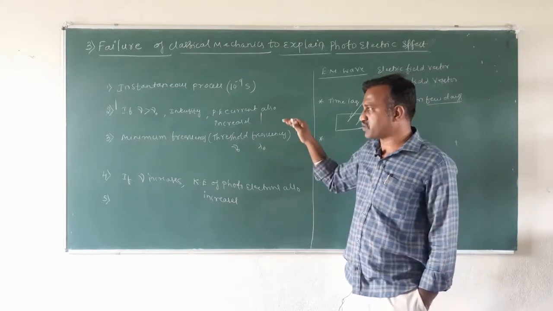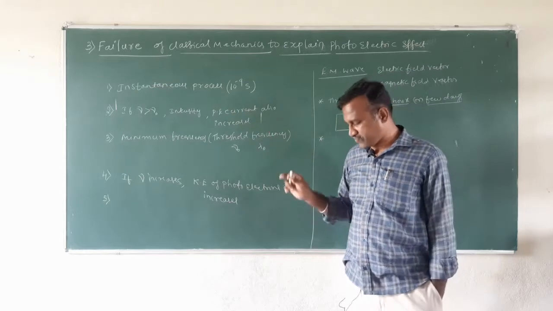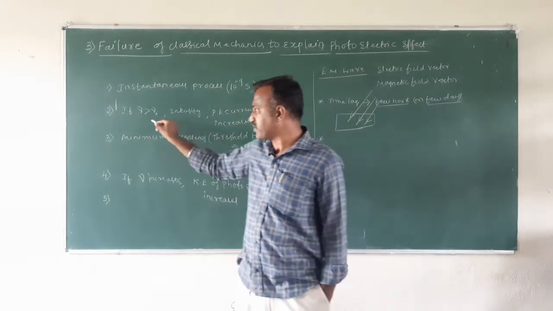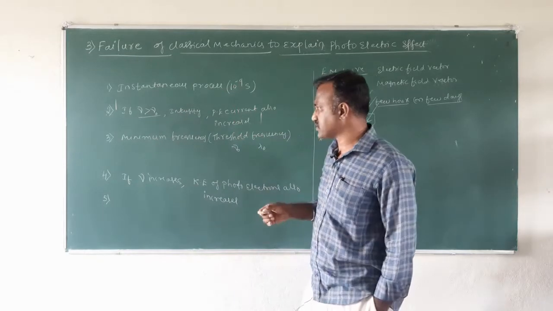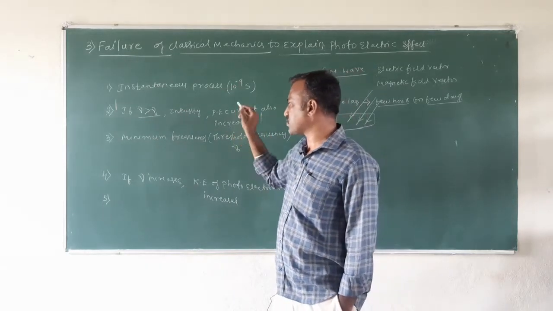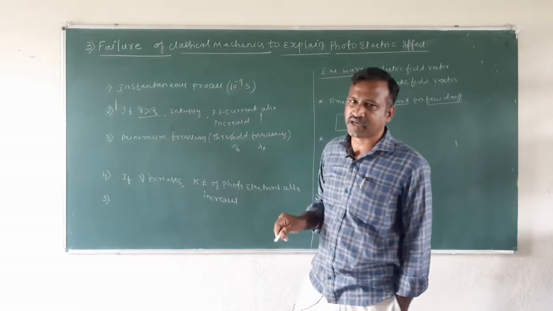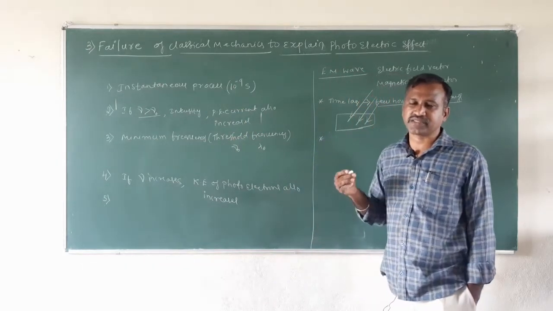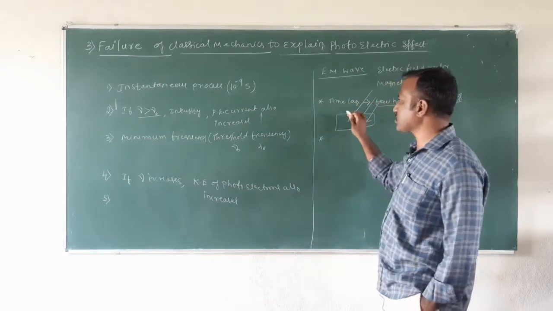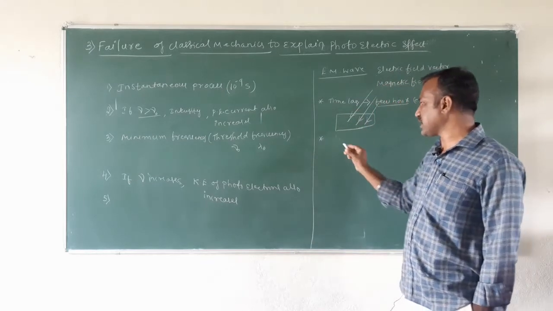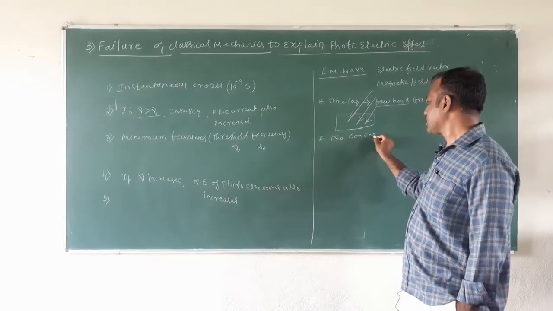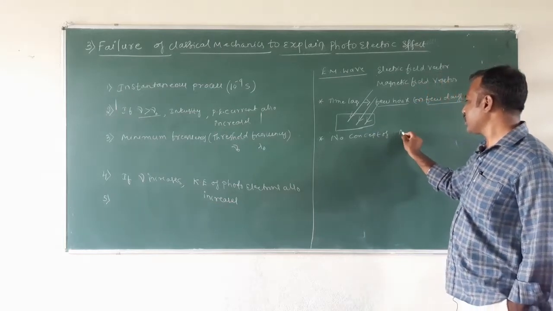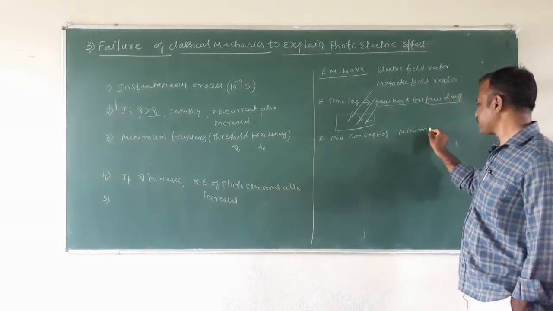In the second observational fact, we say that only if the frequency of the incident radiation is greater than the minimum frequency can we see a photoelectric current, that is, photoelectric emission takes place. But according to the classical idea, or according to electromagnetic wave theory, there is no concept of threshold frequency or minimum frequency.